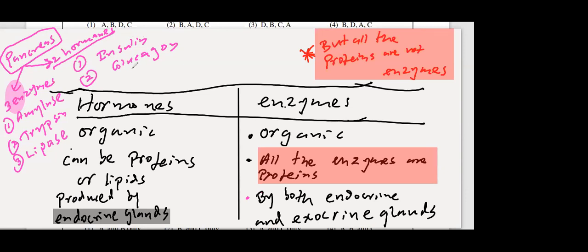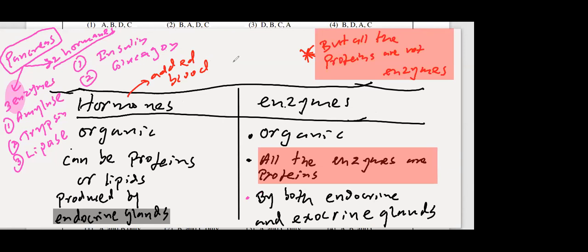Then next one, insulin and glucose. This is very important. This is one area where you get questions. That's why I wanted to explain this bit in detail, right? Okay, what are the differences between hormones and enzymes? Similarities, both are organic, right? Both are organic. And enzymes are not added to the blood. Hormones are, I don't have a space, right? Hormones are directly added to your blood.